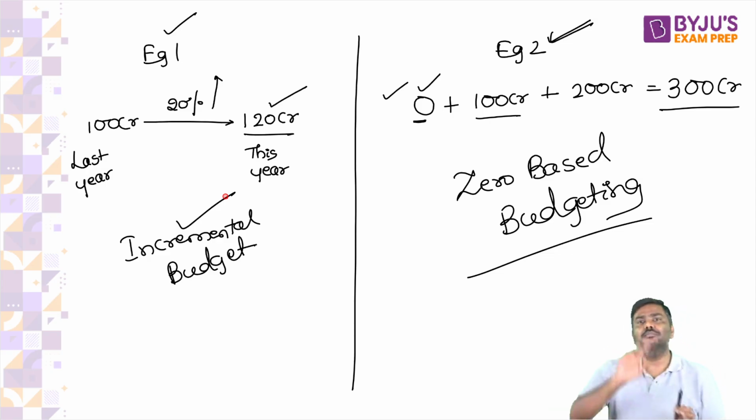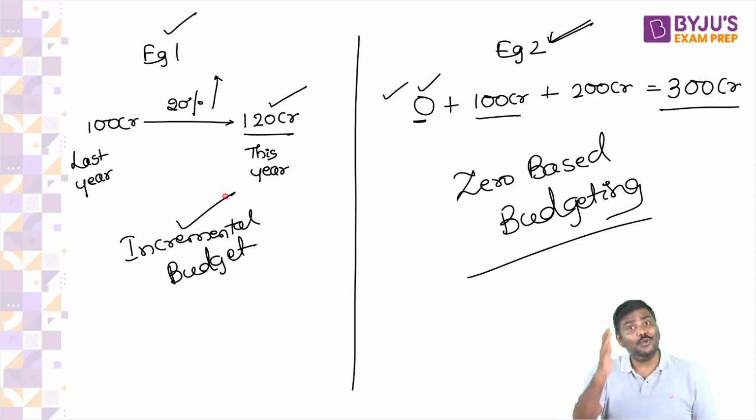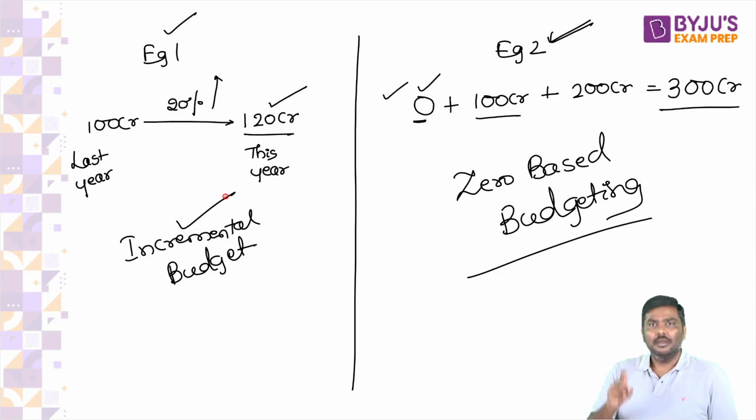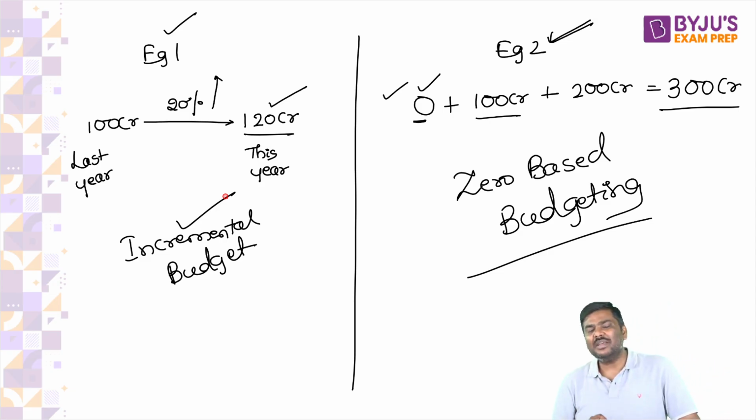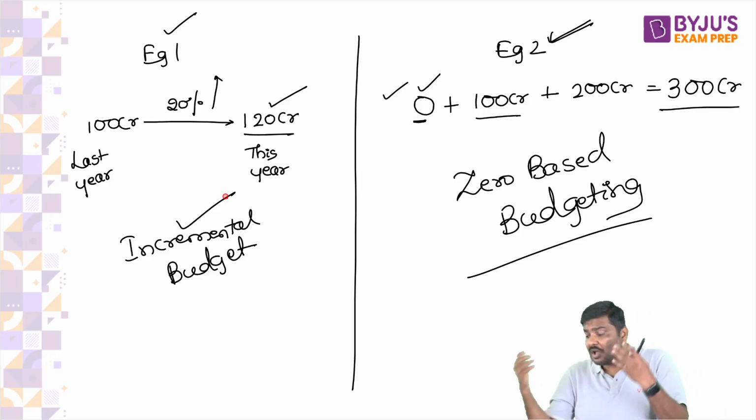This is zero-based. Please tell me which is better according to you. Do you think incremental budgeting is better or zero-based budgeting is better? All of you will agree, zero-based budgeting. Don't say incremental. Zero-based budgeting is better. Why? Please tell me, in case of zero-based budgeting, are you not allocating the funds based on what is the priority this year?